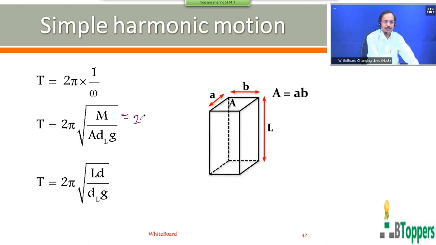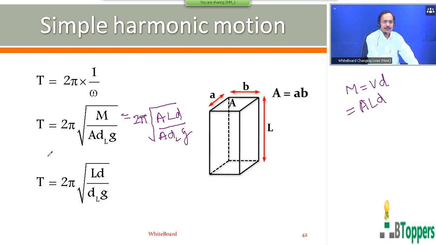In some of the problems you may not be given the mass of the block. You may be given the dimensions of the block and the density of the solid block. So if D is the density of the solid block, then mass of the solid block can be written as volume of the block into density of the material of the block. Volume of the block you can write as area of cross section of the horizontal face into length of the block. So if you write m equal to A dl D, the denominator already has A dl g, so A gets cancelled.